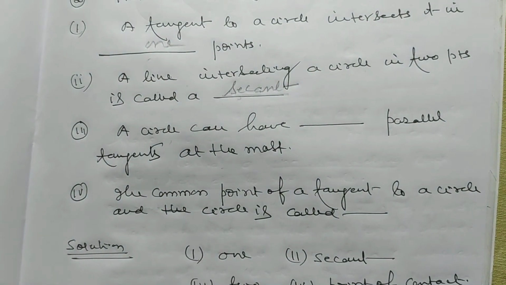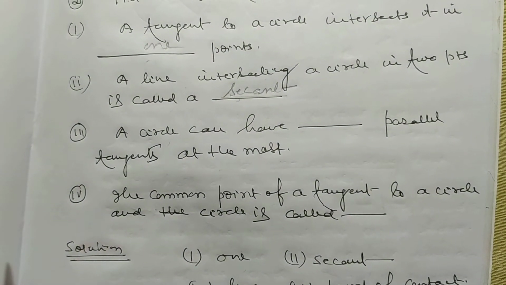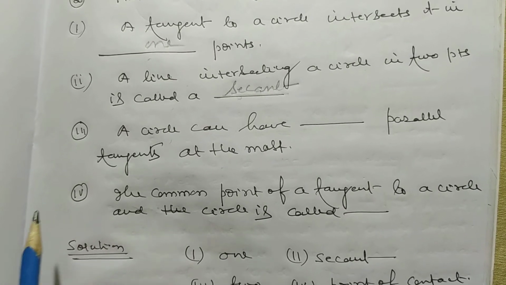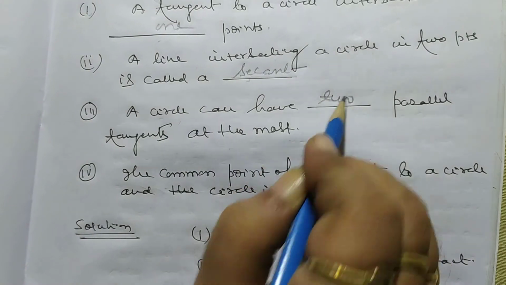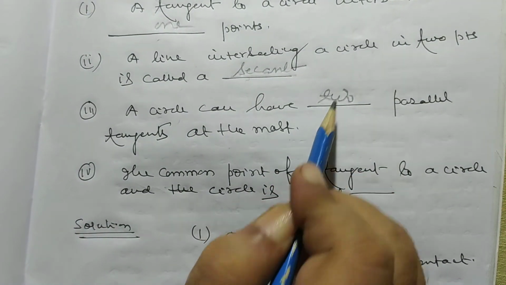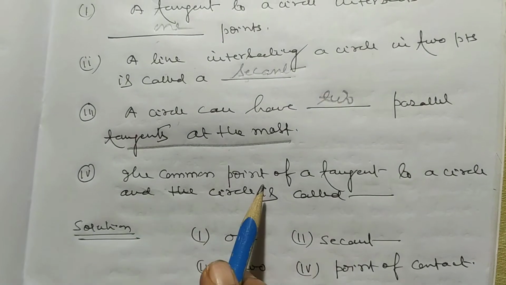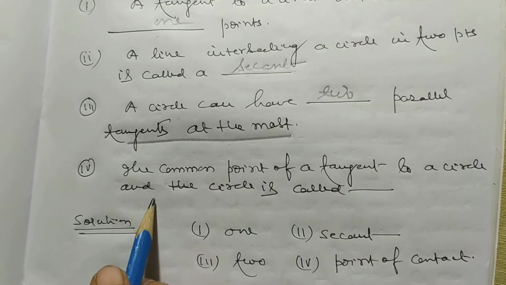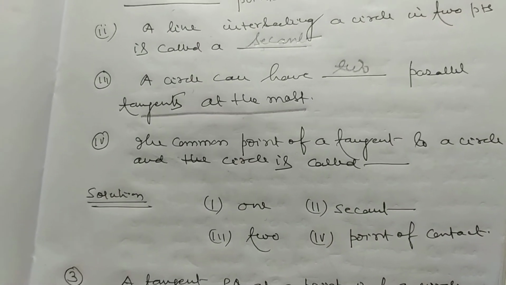A circle can have 2 parallel tangents at the most. How many? 2 parallel tangents at the most. The common point of a tangent to a circle and the circle is called point of contact.